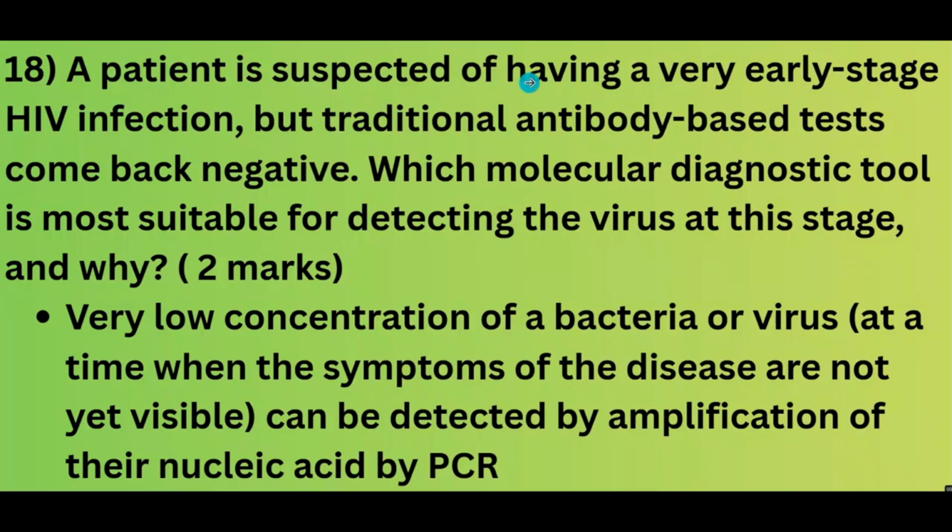A patient is suspected of having a very early stage HIV infection, but traditional antibody based tests come back negative. Which molecular diagnostic tool is most suitable for detecting the virus at this stage, and why? Carries 2 marks. Very low concentration of a bacteria or virus, at a time when the symptoms of the disease are not yet visible, can be detected by the amplification of the nucleic acid by PCR. So the molecular diagnostic tool that is suitable for detecting the virus at the early stages is PCR.